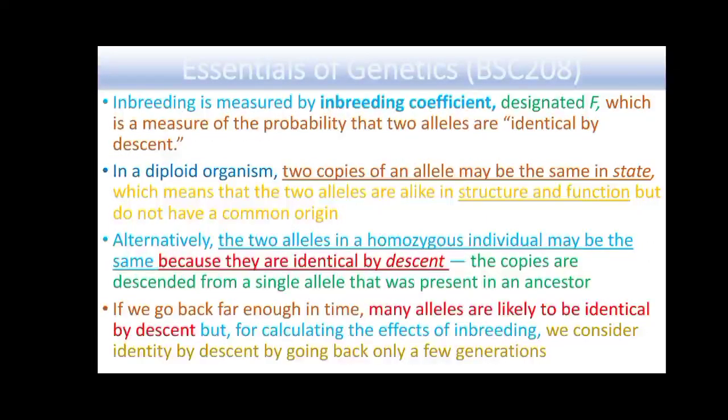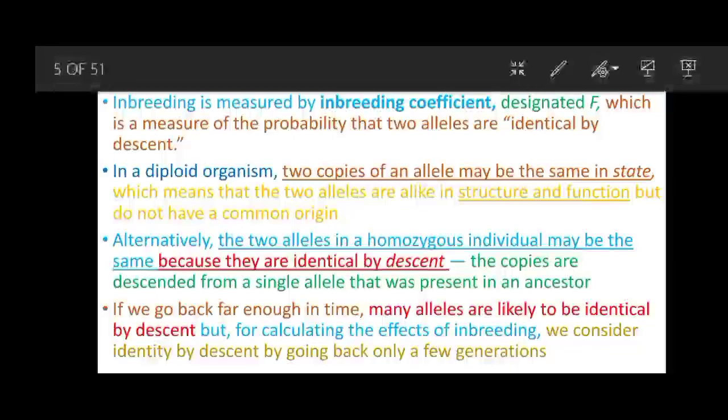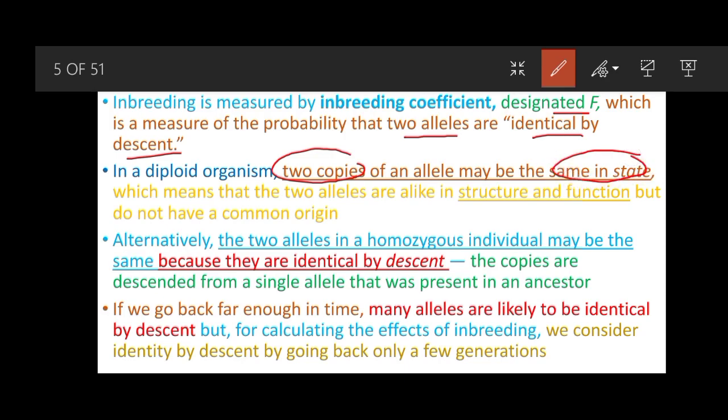Inbreeding is measured by the inbreeding coefficient, designated by capital F, which is a measure of the probability that two alleles are identical by descent. We know that in diploid individuals, two copies of alleles are present in each individual, and they can be the same in state, meaning they have alike structure and function but their origin is not common.